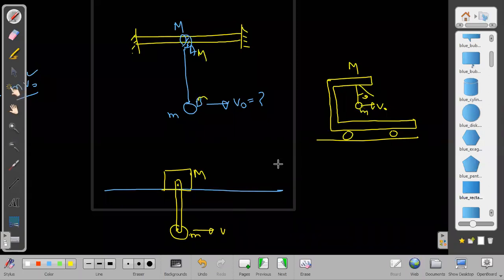In all cases, finally, when it has to cover that maximum angle theta, what will happen? In all of these cases, at the maximum angle, velocities will be the same. So these cases are all the same. So how many questions have I discussed here? Question number 1, number 2, number 3, all done in the same way.